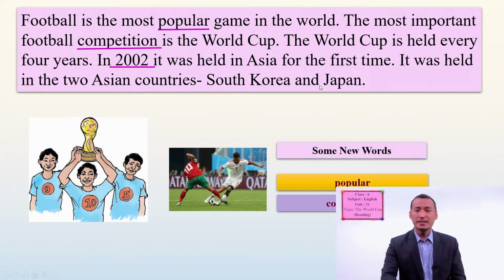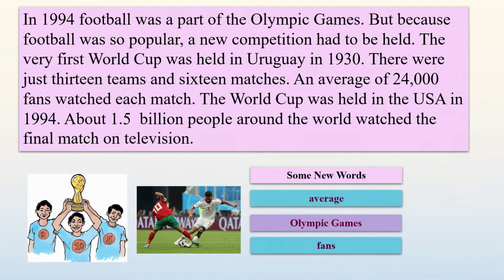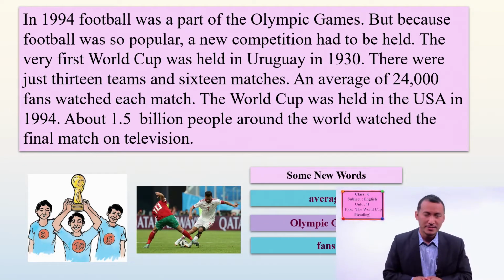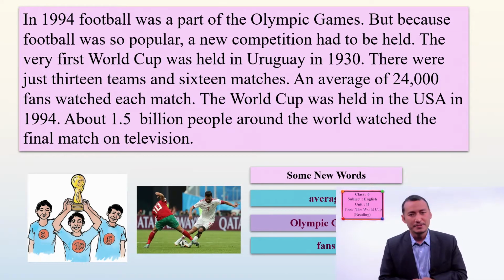Okay, students, now let's have a look at other new words and information here. In 1994, football was a part of the Olympic Games. Do you know Olympic Games? Yes, Olympic Games are also a similar tournament or event when so many other games are included, but World Cup is only football. So before World Cup came, football was a part of Olympic Games.